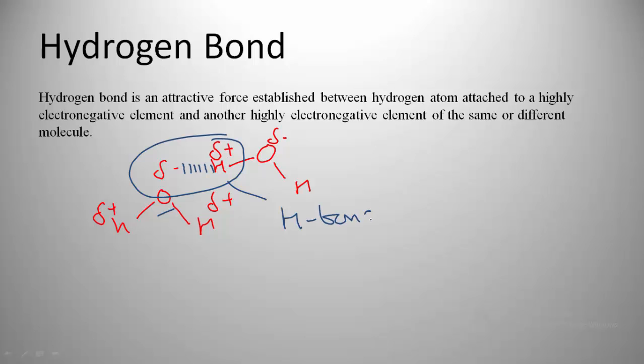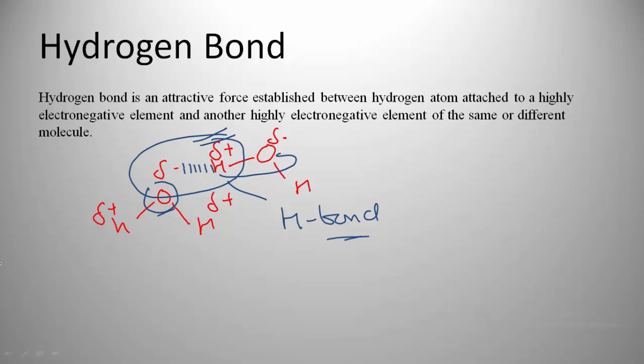Okay, so now let's have a look at the definition. It is an attractive force established between a hydrogen atom, this atom which is attached to an electronegative element like oxygen, and another highly electronegative element, another oxygen of a different molecule. In this case it may be of the same molecule also. So this is an example of hydrogen bonding, which is an attraction between hydrogen of one molecule and oxygen or fluorine or nitrogen or any other electronegative element of a different molecule. This is hydrogen bonding.